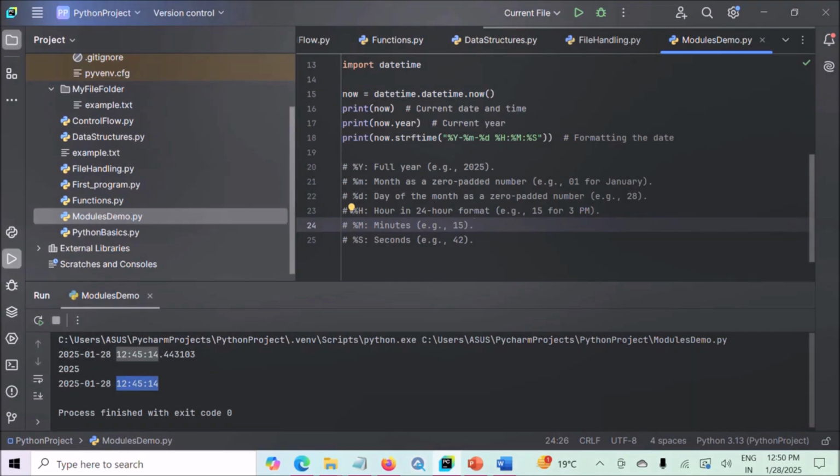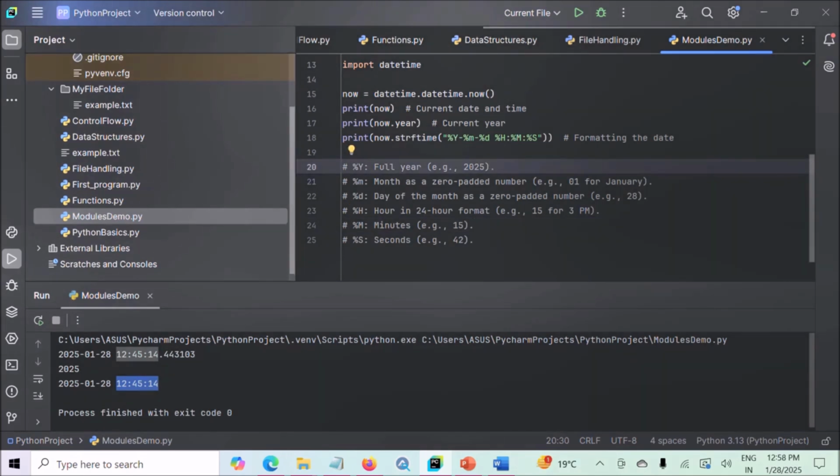Now our next topic is installing and using external packages. Sometimes the Python built-in modules are not enough, and that is where external packages come in. You can easily install and manage these packages using pip, that is the Python package manager. For example, let's say we want to make HTTP requests. Python doesn't have a built-in module for HTTP requests, but we can use the requests package. Now let's see how to install this requests package.